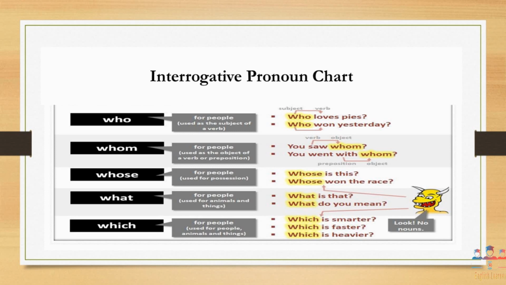For example, which is smarter, which is faster, which is heavier. This is all the usage of interrogative pronouns. It means that whenever pronouns refer as well as ask a question, they are interrogative pronouns.